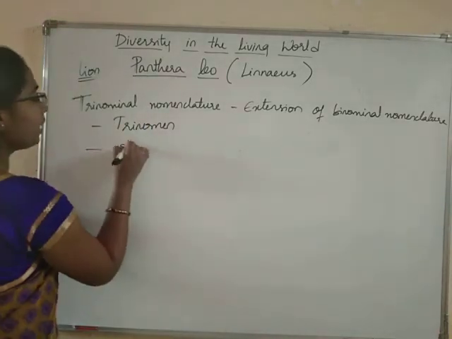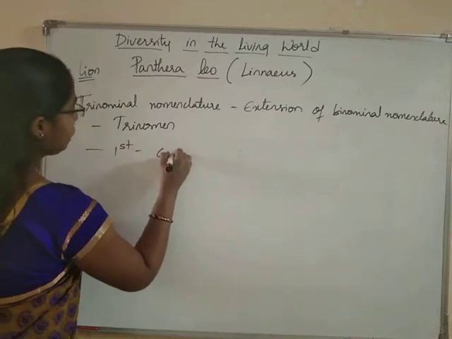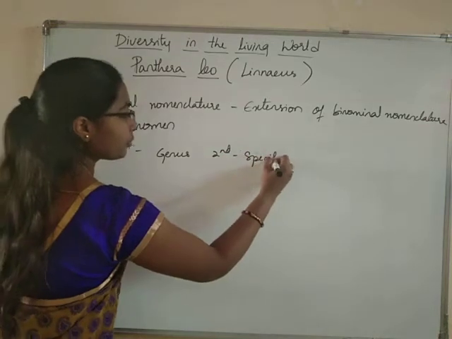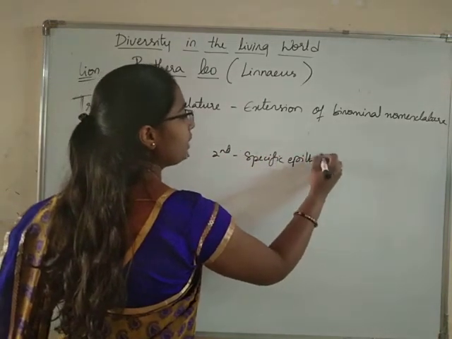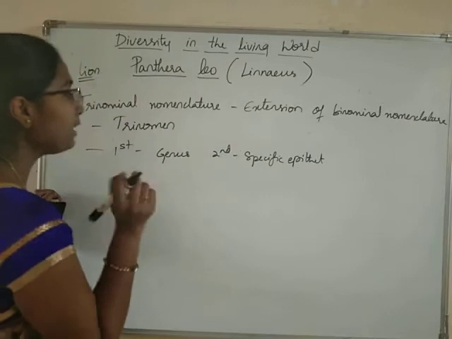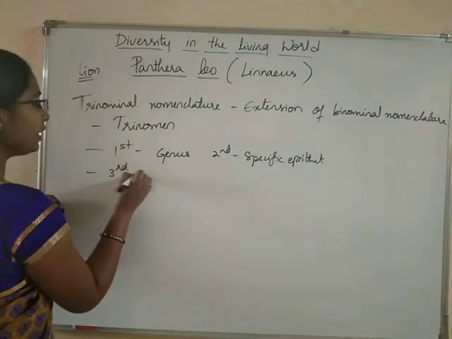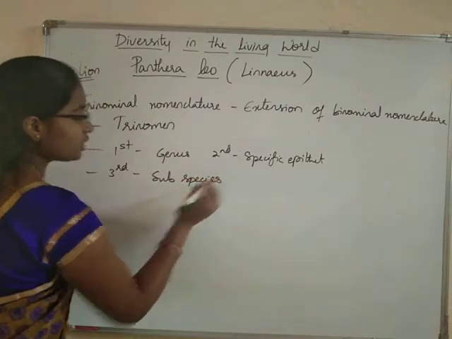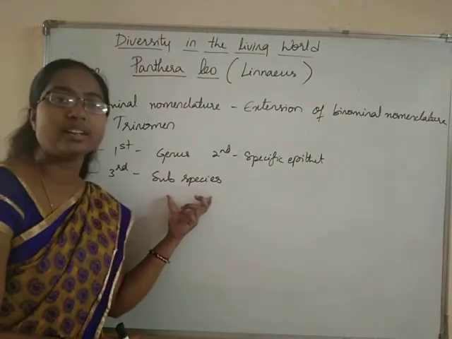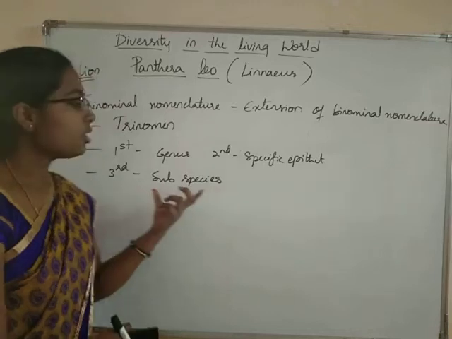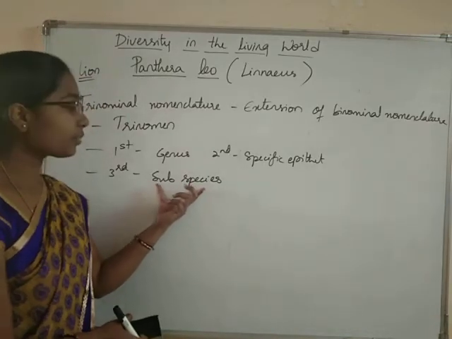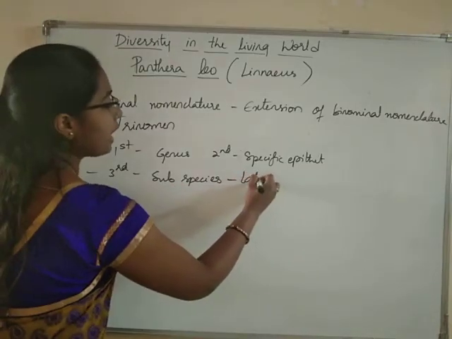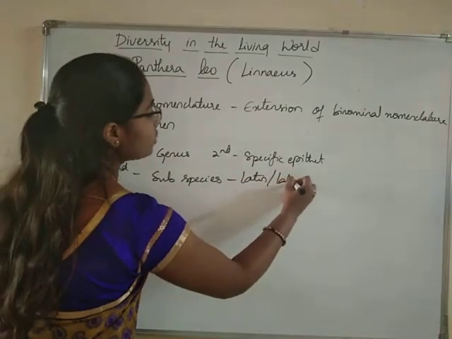The first word will be as usual the genus. The second word will be the specific epithet, that means the species name. But additionally, a third word is used, indicating the subspecies. Like the species, it is also a Latin or a Latinized word.